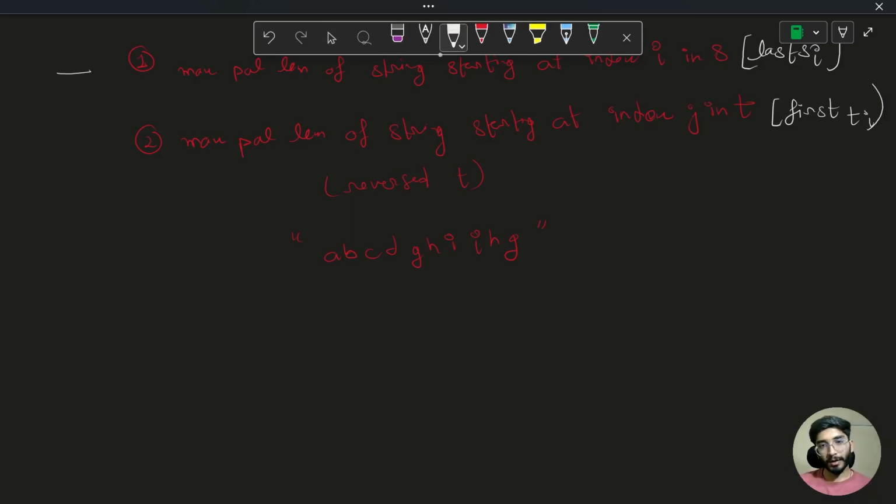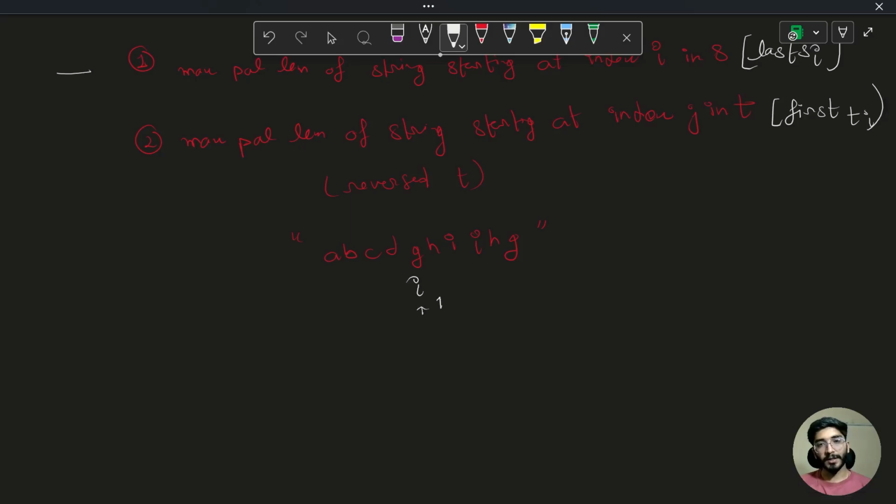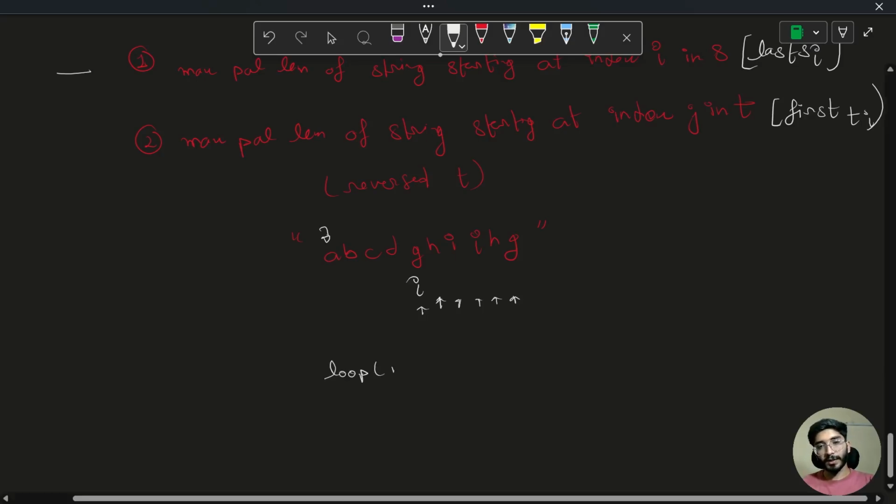If I am talking about this particular index, the palindromic string could lie anywhere from starting from this index to this. I don't know how many characters can come into my palindromic consideration. So I have to check for every other character. So what we'll do is run a loop for every index, and from that index we'll iterate up till the end again. So there will be an outside loop on the number of characters.